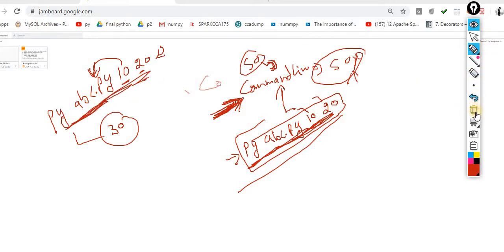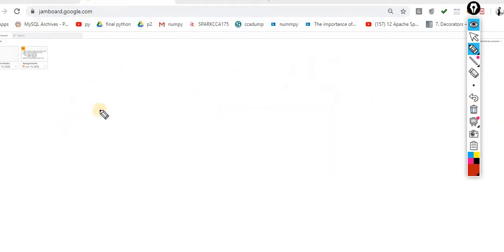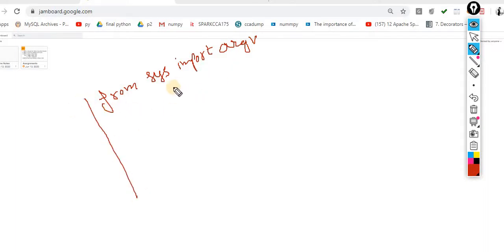Now understand how we can execute it. For the same, what do you have to do? Don't worry about what this is. From sys, that is the module I am importing, import argv. I am using this module, which is a predefined module inside Python. From that particular module, I am importing this argv.